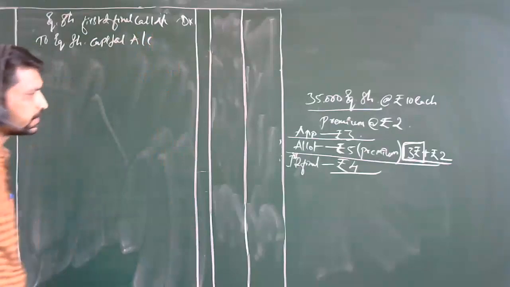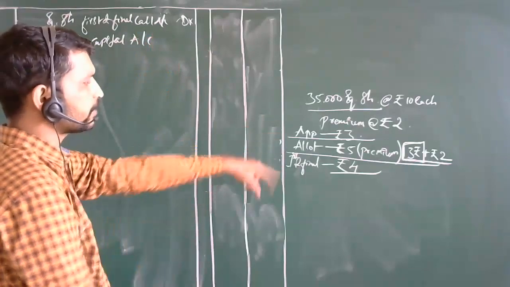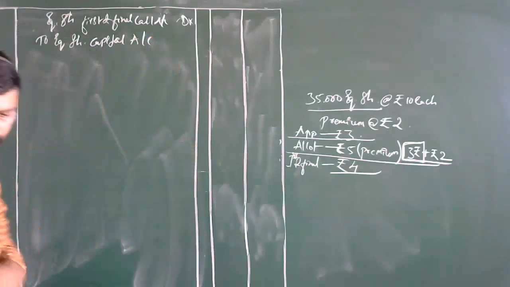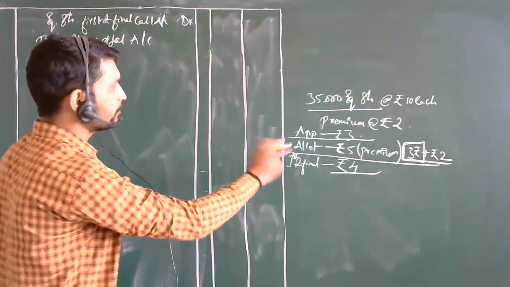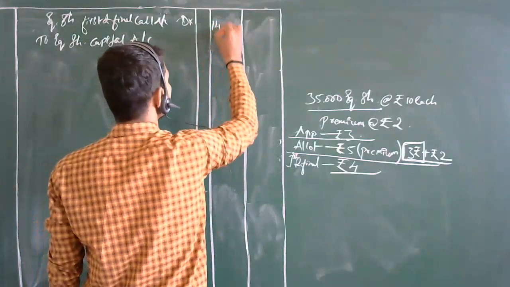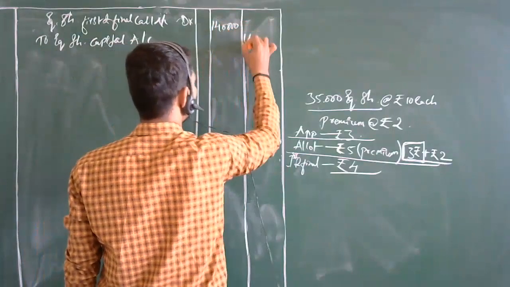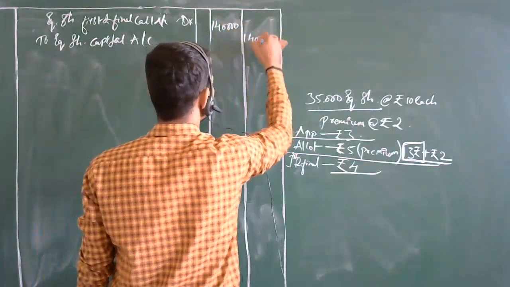What is the first and final call amount here? 35,000 into 4 rupees. What will be the value here? 175 means 140, right? 1,40,000. Please check it, the value is 1,40,000.